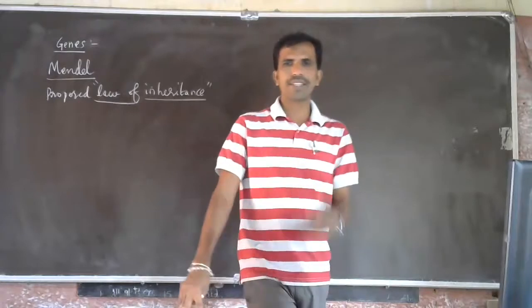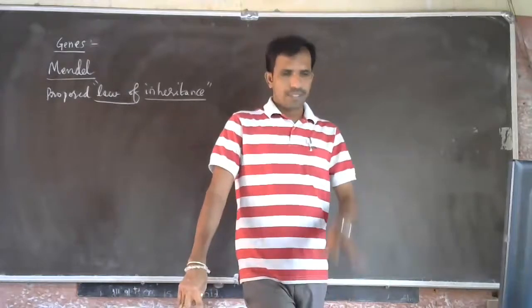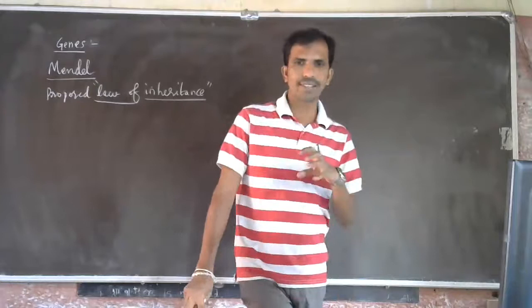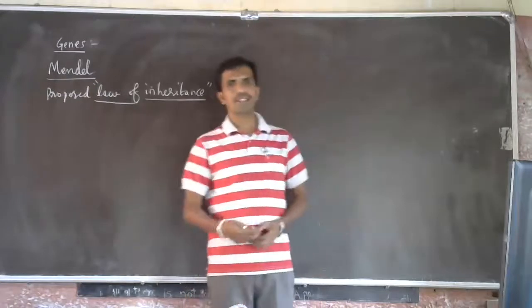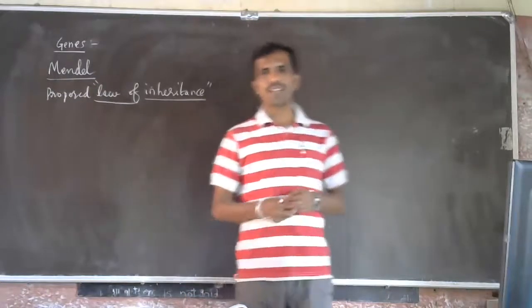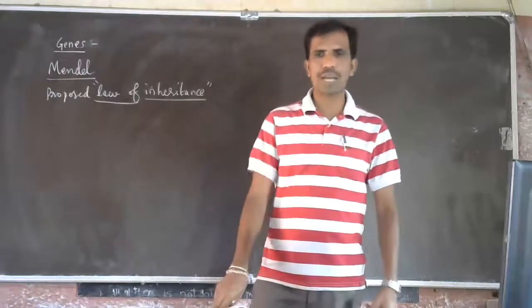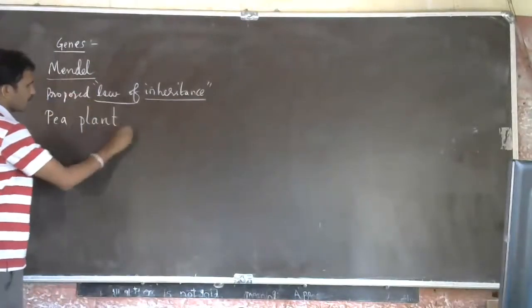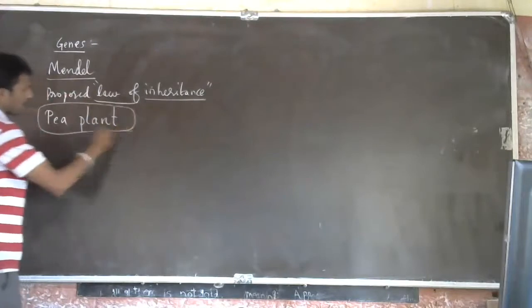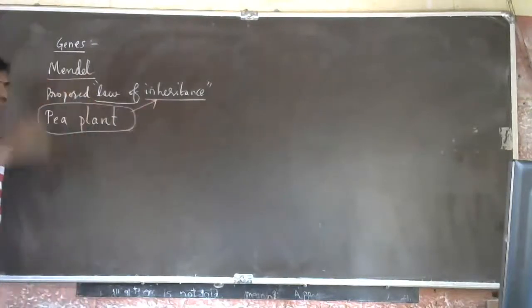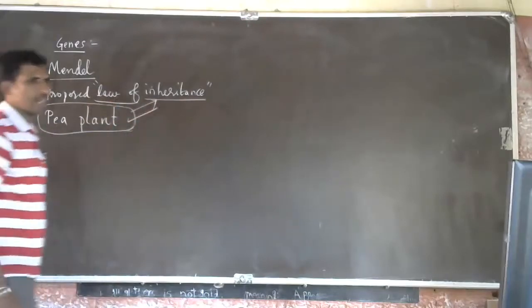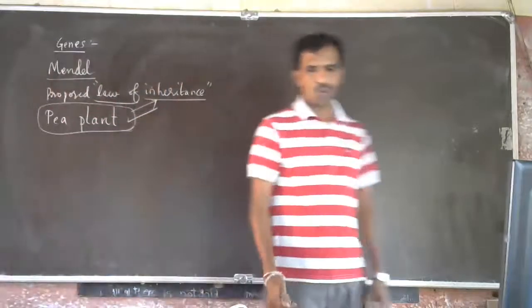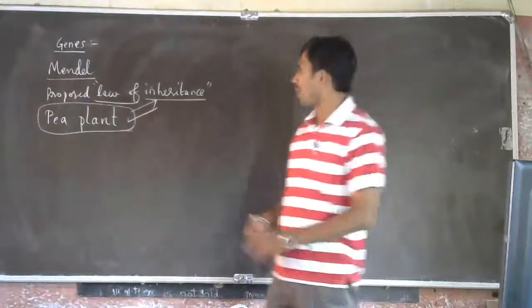He was interested in biology. So he had a garden at the backyard of the church, and in his garden he grew different types of plants. One plant we have to mention specifically: the pea plant. To propose the law of inheritance, he chose the pea plant. Understood? He took this plant and proposed the law.